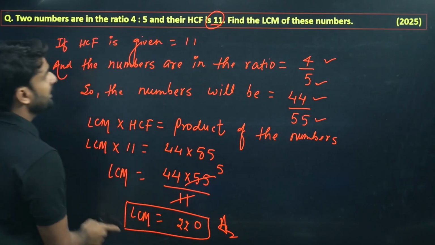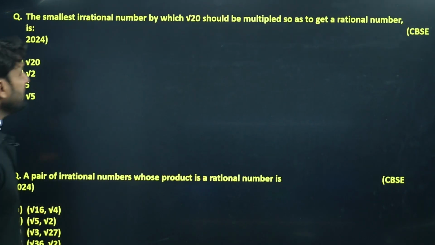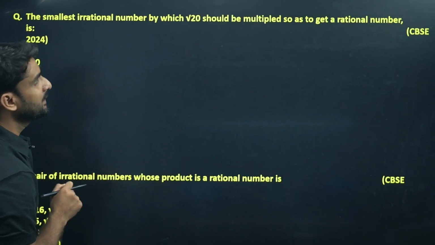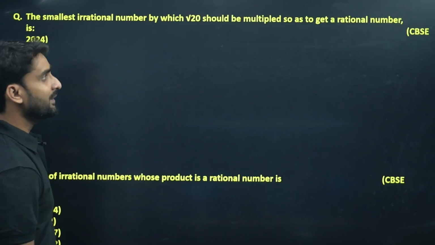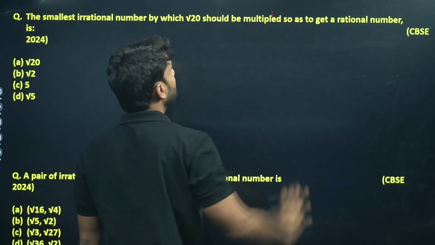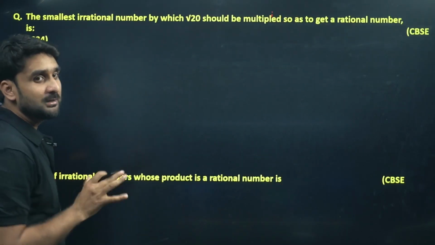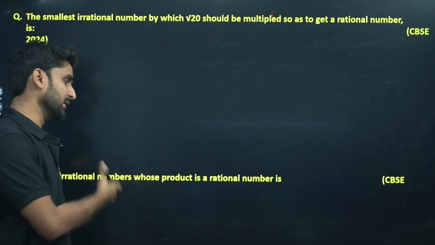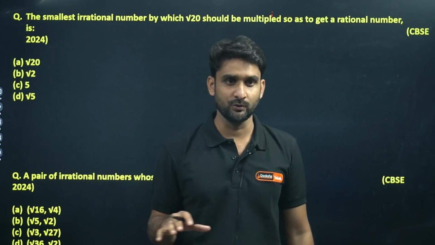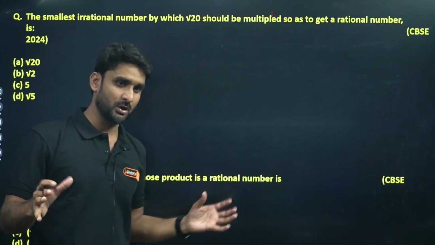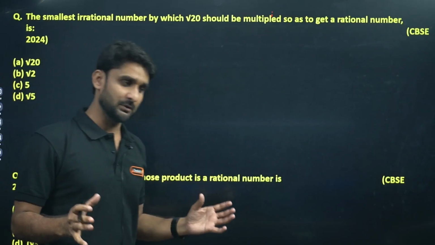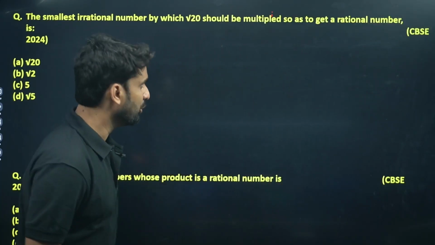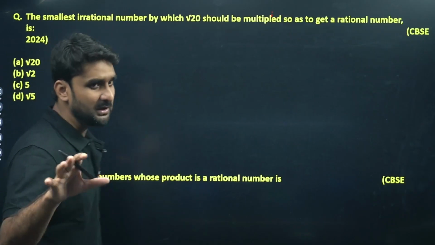Okay. Now come to the next question. The next question is: the smallest irrational number by which root 20 should be multiplied so as to get a rational number. You have already talked about rational and irrational numbers, and after this video, I am going to upload a new video for you all, one short session on real numbers. In that video, I am going to explain the complete chapter in easy words in one session. Hope you will go through that video and it will be very profitable for you all.